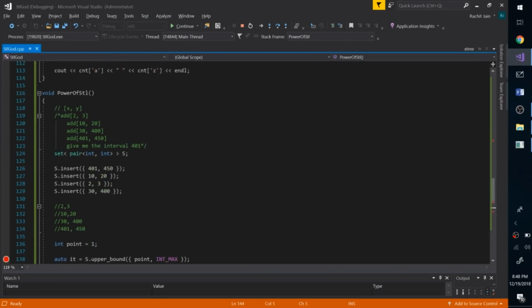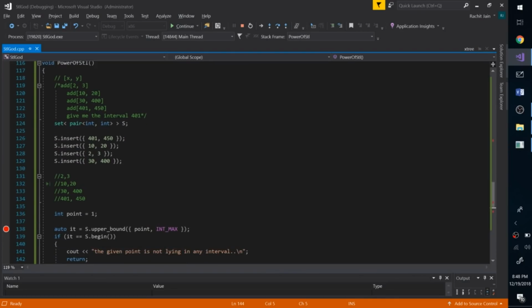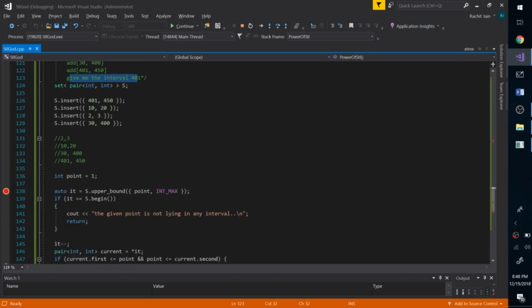So guys, this is why I love sets, and you can see the power of STL. We just solved a very complex problem, and the best thing is all these add operations are happening in just log n time, and we are also giving the interval in just log n time. We are not iterating over the n intervals that we already have in our set just to find out which interval contains the given number. Just in log n time we are doing everything, and that's the power of STL.